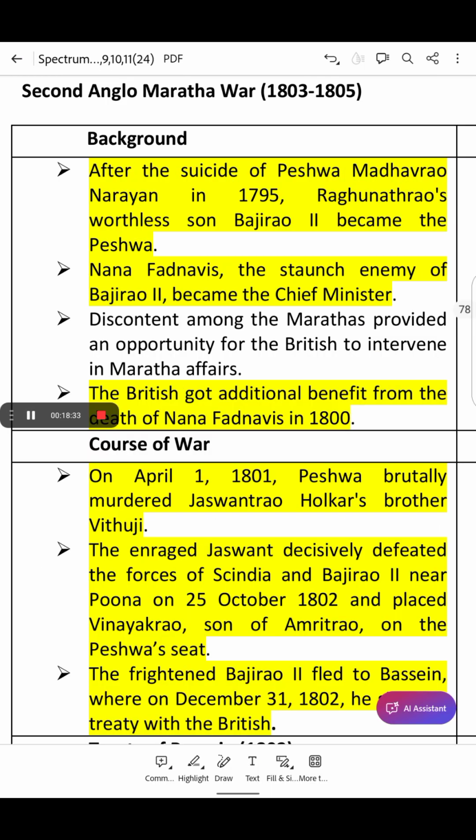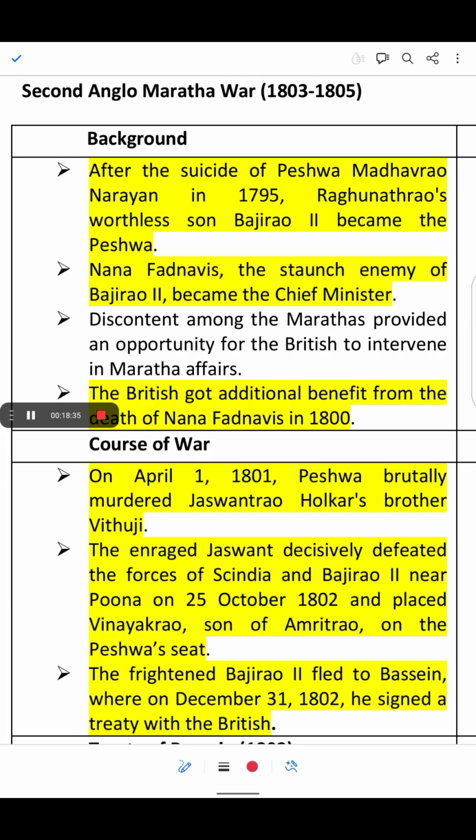Now the Second Anglo-Maratha War, from 1803 to 1805. What was the background? After the suicide of Peshwa Madhav Rao Narayan in 1795, Raghunath Rao's worthless son Baji Rao II became the Peshwa.